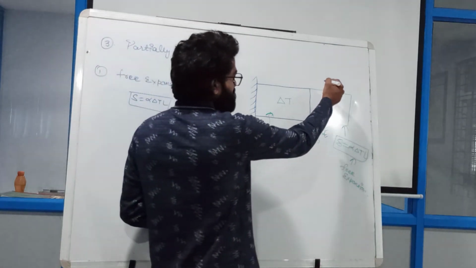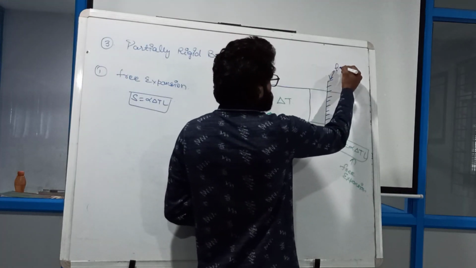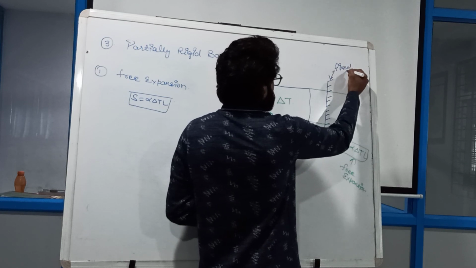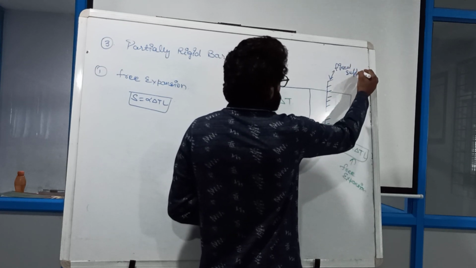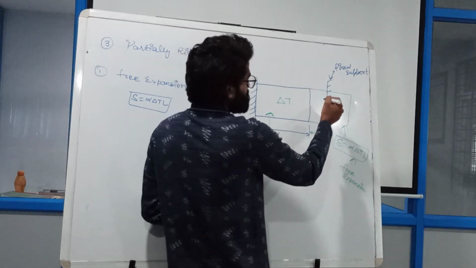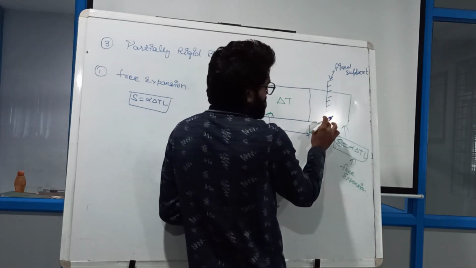Why? Because in the middle I have provided the fixed support. So this fixed support means it will not allow this material to expand after this limit.